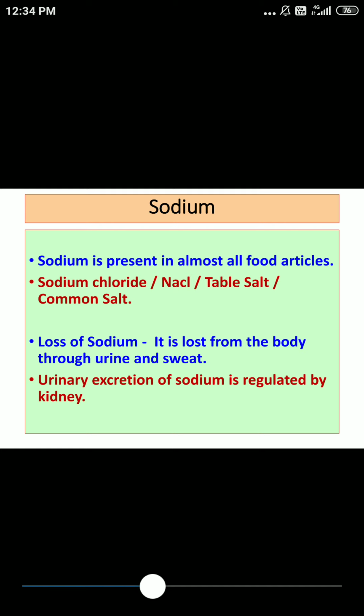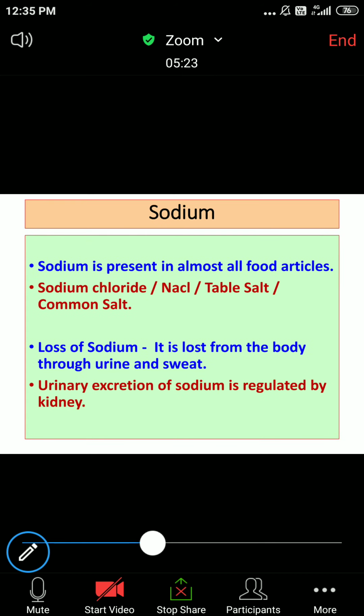From different food articles we can get sodium. Additionally, you are supposed to know table salt or common salt. It is excreted from the urine, or from the sweat, and the regulating factor is the kidney.